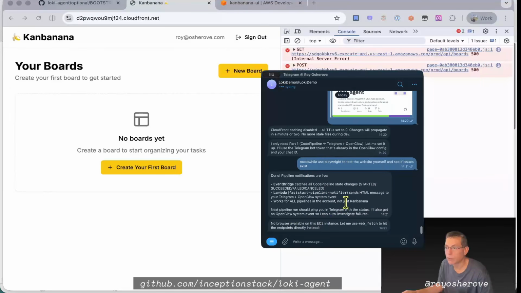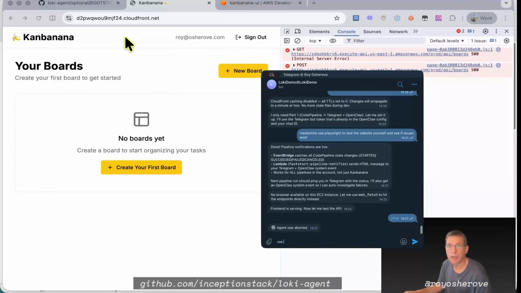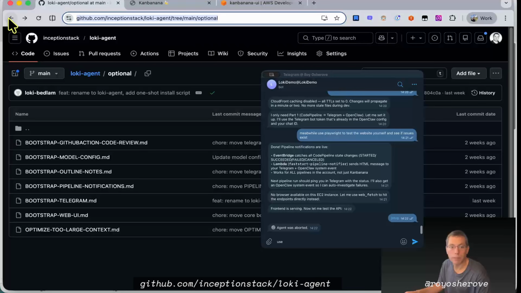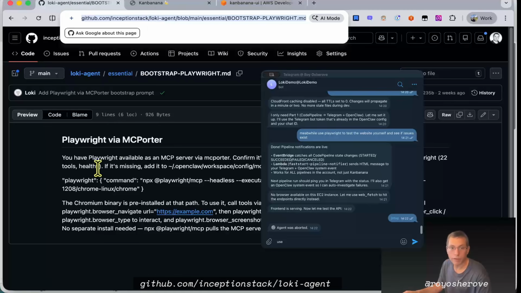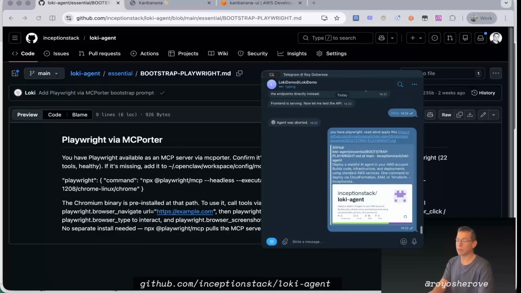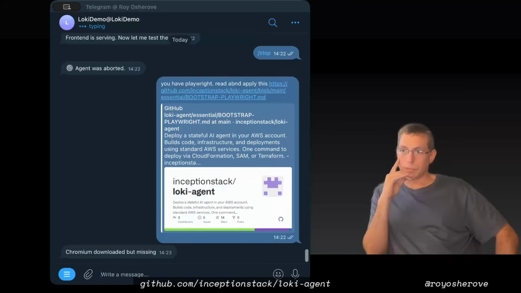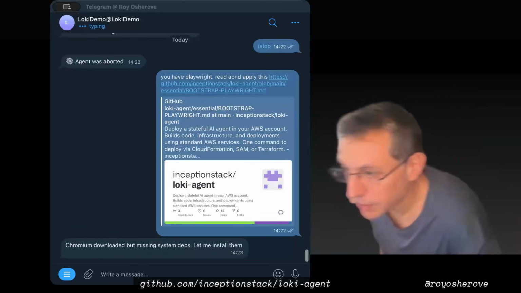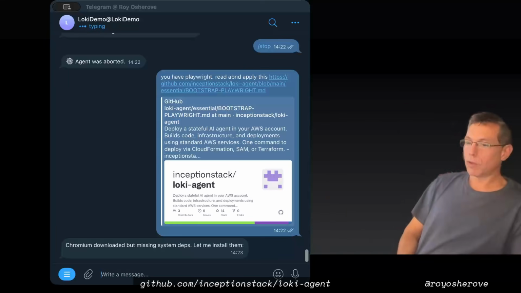Okay, no browser available. Let me use web fetch. No, stop. Actually, let me use the bootstrap for the pipeline stuff or essential. Let's do. It's very simple. Have Playwright apply this because it uses MCPorter, which is built into OpenClaw, but sometimes the agent doesn't remember that. Just gonna remind it for a second. Okay, so let's see what happens now. Okay, so it downloaded Chromium, missing system dependencies, installing them now locally on the EC2 instance for Loki. Then it'll be able to do everything we need to do.